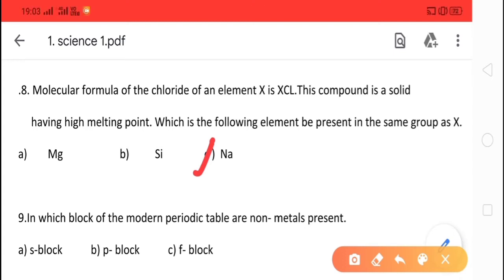Let's discuss the ninth question. In which block of the modern periodic table are non-metals present? The options are option A, S block, option B, P block, or option C, F block. The correct option is option B, P block.